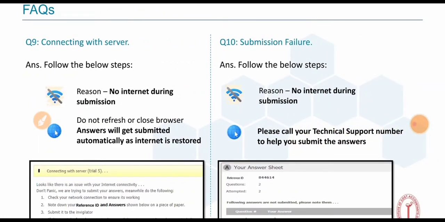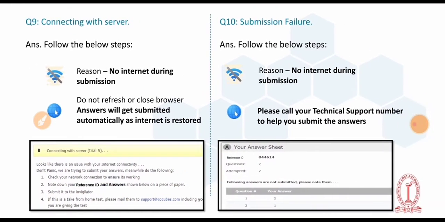Next, question number 9: connecting with the server. Follow the steps. The reason is no internet during submission. Please update your data pack from your nearest operator, whatever network you are using, and correct your server connection. It looks like this: there is an issue with your internet connection. Don't panic, we are trying to submit your answer. Meanwhile, check your network connection.